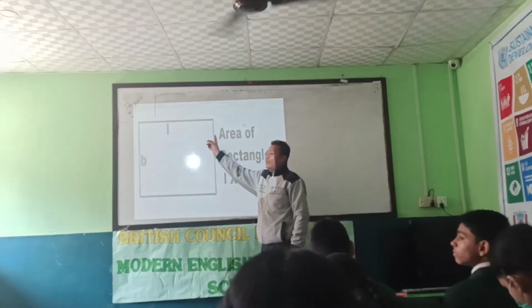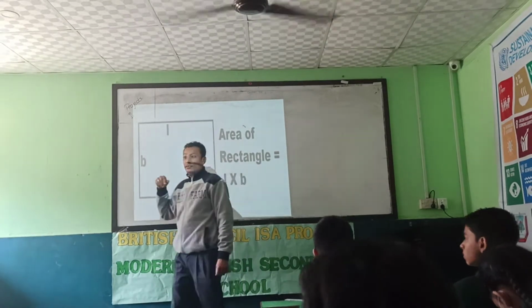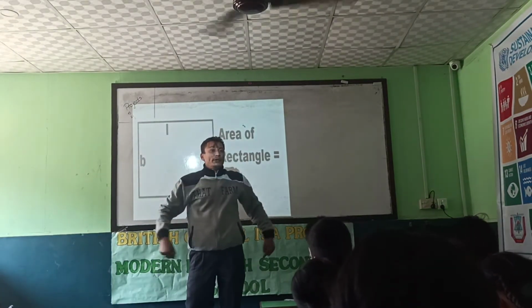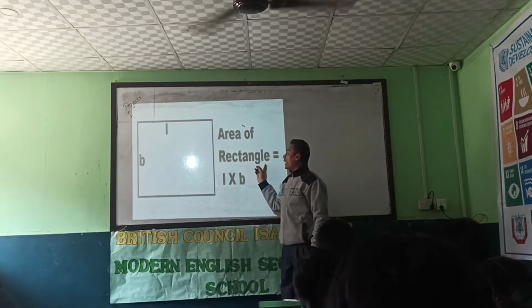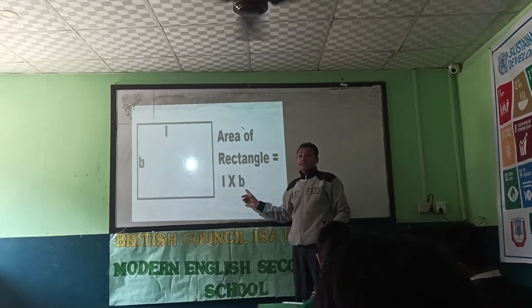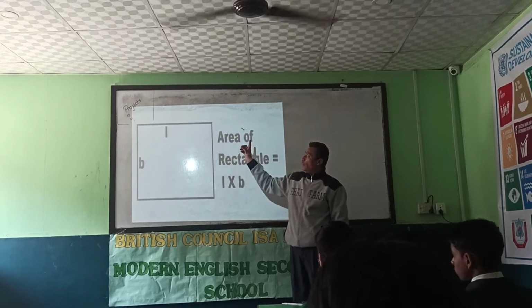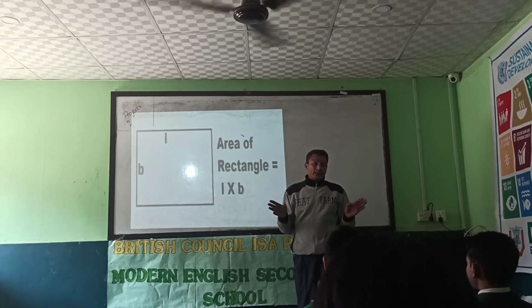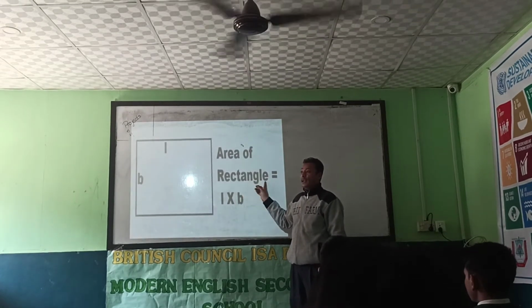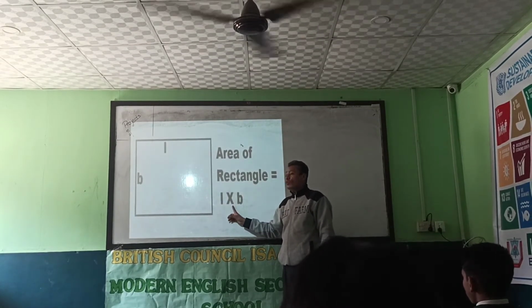If we have to find the area of a rectangle, or let's say this room is in rectangular shape, then we are going to use the formula of length into breadth. As I already told you, what will be the length and what will be the breadth of any 2D objects, rectangle, square, what will be the length and breadth. First we have to multiply it.